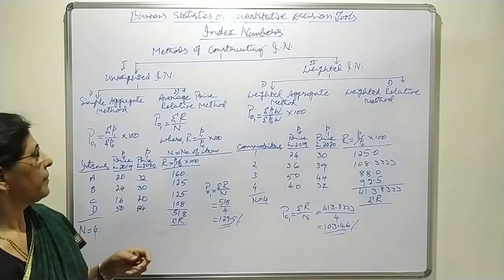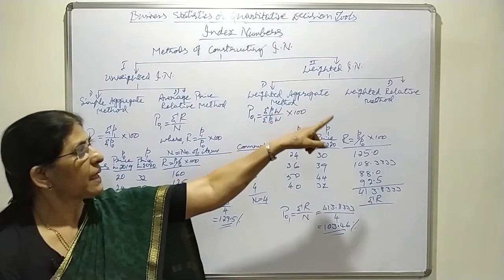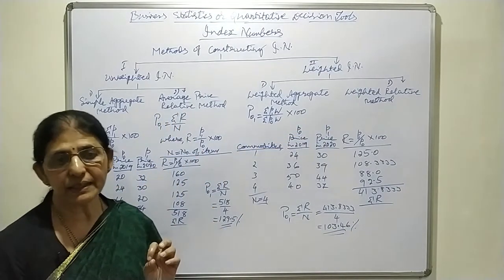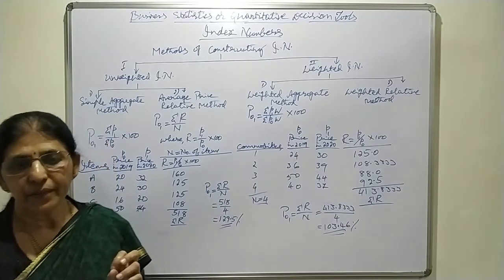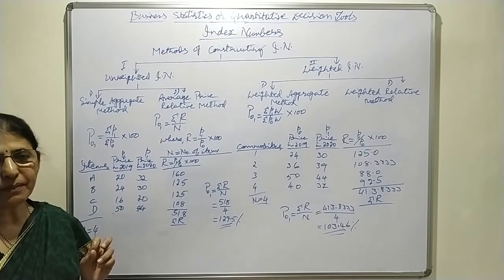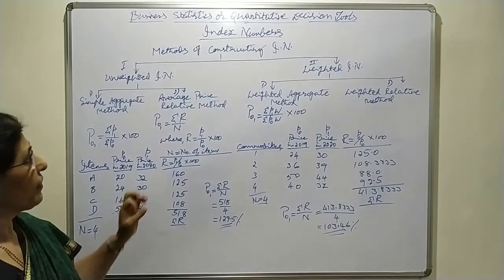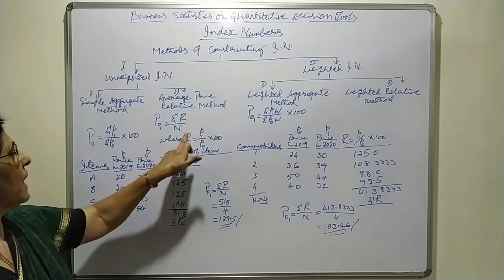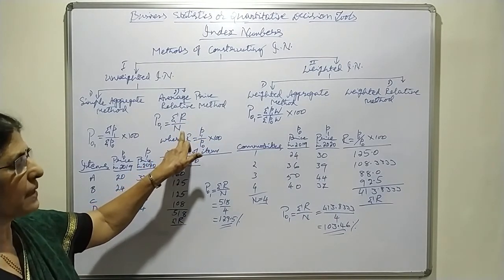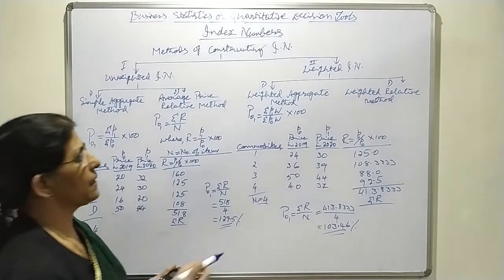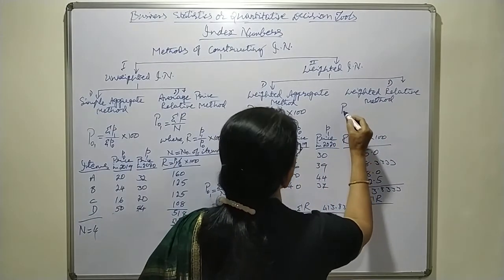The weighted relative method is similar to the average price relative method. In the average price relative method, we take the total of price relatives and divide by the number of items. Here we have to take the total of weighted price relatives.